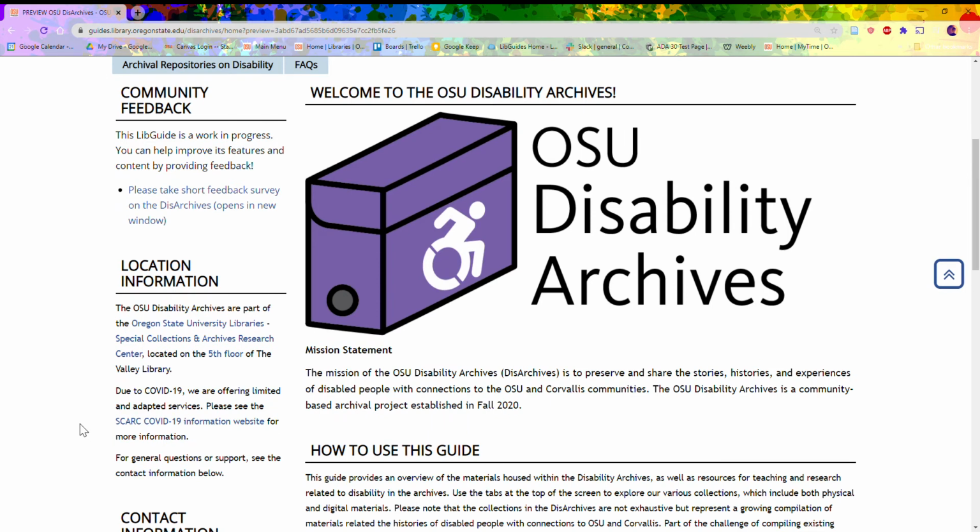The mission of the Disability Archives is to collect, preserve, and share the stories of disabled people who have connections to the OSU and Corvallis communities. The Disability Archives, or DisArchives for short, is a community-based archival project, which means that disabled communities have influence over how these materials are collected and presented.